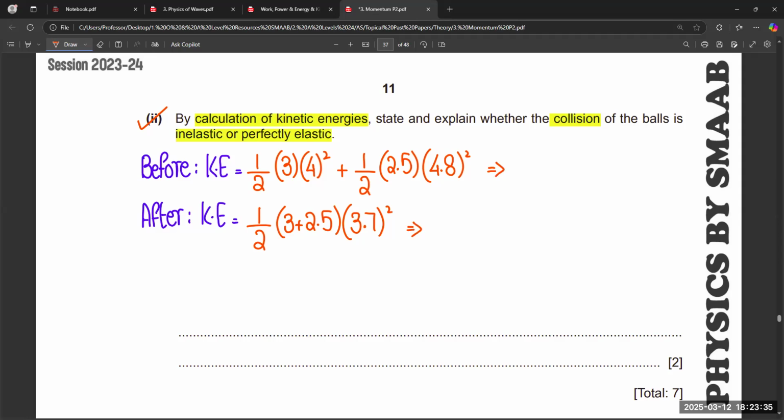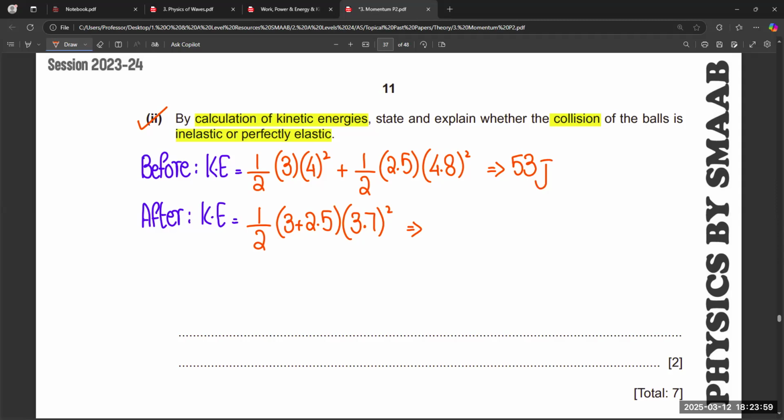So the final result before collision is 0.5 into 3 into 4 squared, which is 16, plus 0.5 into 2.5 into 4.8 squared, 52.8, rounded off to 53.